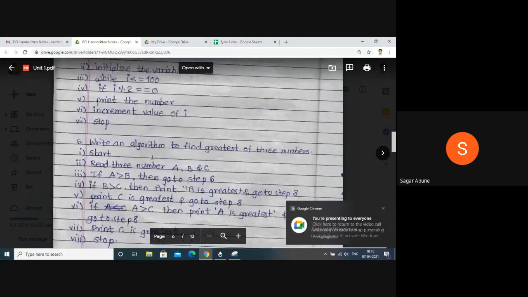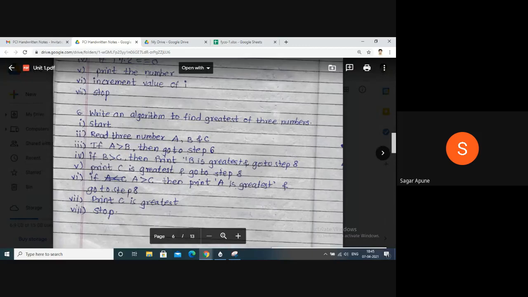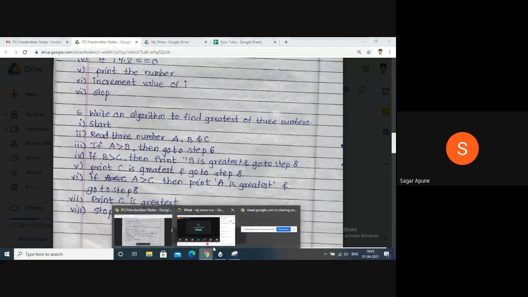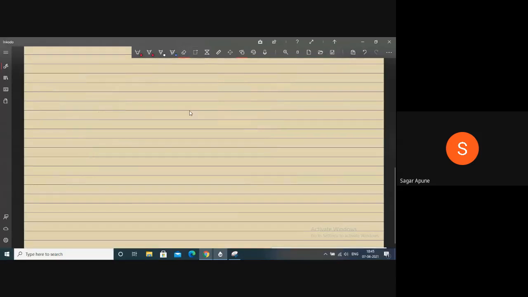Now next is: write an algorithm to find the greatest of three numbers. You have three numbers and you have to define which one is the greatest. So the logic of this: suppose I have three numbers 10, 5 and 12. After reading these numbers, we understand 12 is greater.